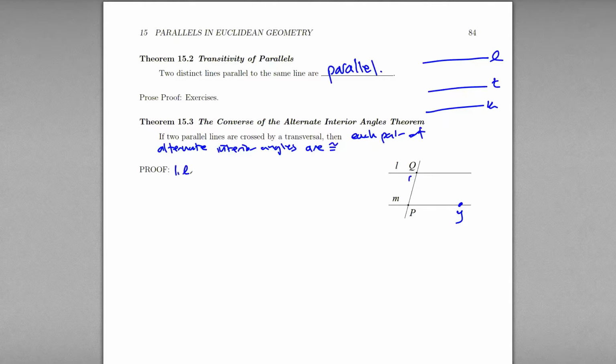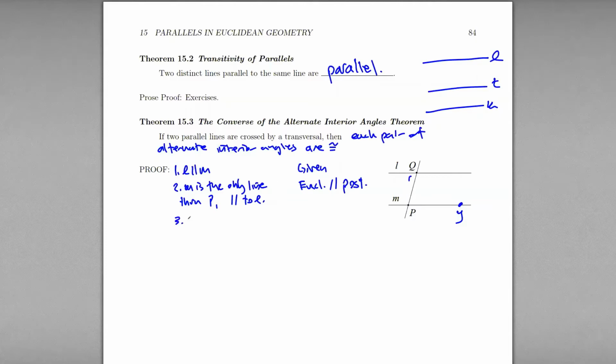We'll start off with what we're given, two parallel lines, L and M. All right, well, by the Euclidean parallel postulate, M is the only line parallel to L that passes through P. So M is the only line through P parallel to L. And again, that's the Euclidean parallel postulate.